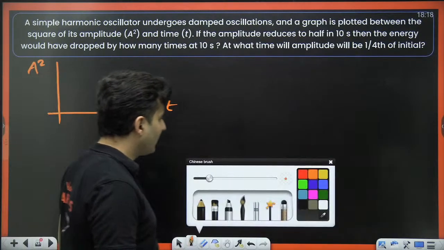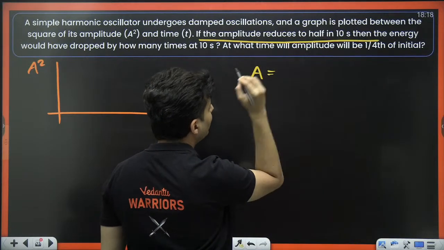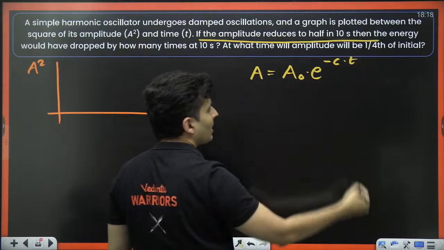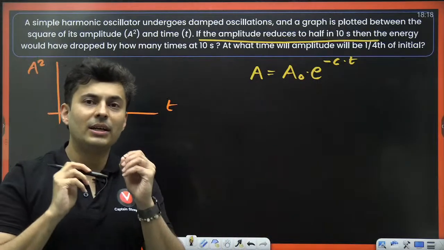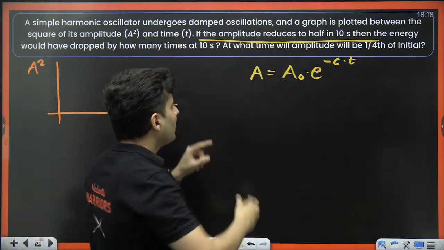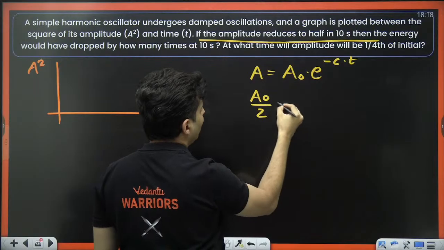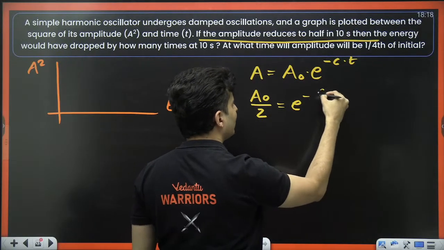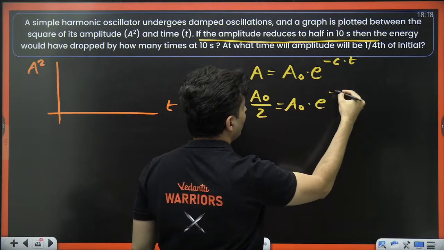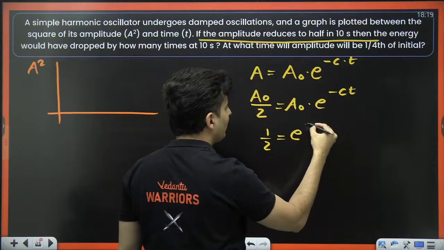Okay, observe this carefully. It is clearly mentioned that the amplitude reduces to half in 10 seconds. We know amplitude function is A0 e to the power minus some constant into time. Doesn't matter, bt by 2m, b is a constant, 2 is a constant, m mass is a constant. So I'll assume it as a number constant, which is c. Because the amplitude becomes half in 10 seconds, that means A0 by 2 is equal to A0 into e to the power minus ct. A0 cancels, this will become 1 by 2 is e to the power minus ct.